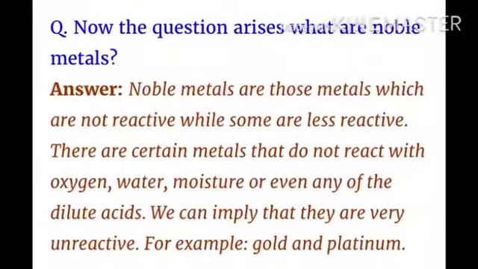Now the question arises, what are noble metals? Noble metals are those metals which are unreactive, while some are less reactive. These are certain metals that do not react with oxygen, water, moisture or even any dilute acid. We can imply that they are very unreactive. For example, gold and platinum.